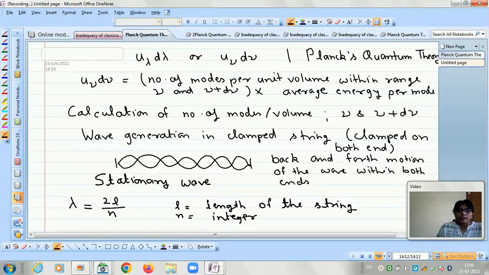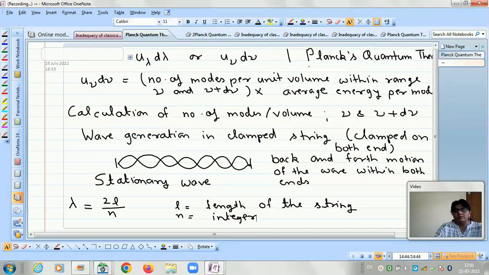So in the black body radiation problem, it is a similar condition. That is, the radiation is emitted in the black body, then it will be reflected back by the wall of the body and again reflected back by the other side of the wall, and therefore again there is a back and forth motion of the wave inside the black body. The problem is similar to the problem of the string, and a stationary wave is formed. So the wavelength of this stationary wave is given by lambda is equal to 2L by m.